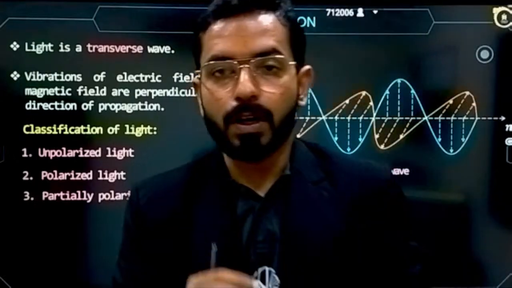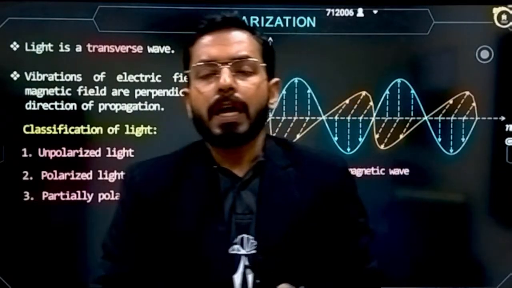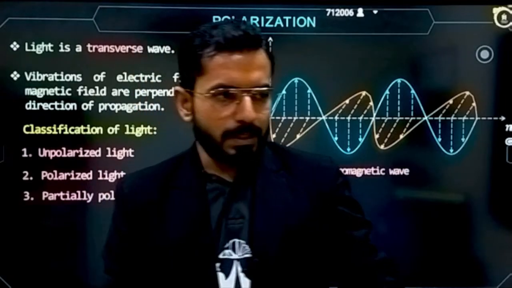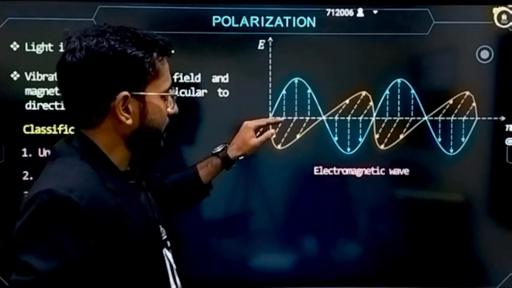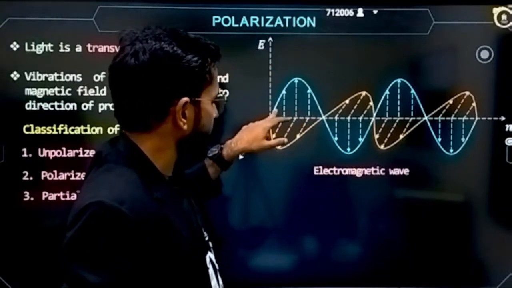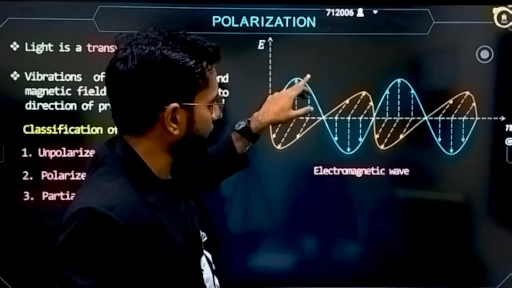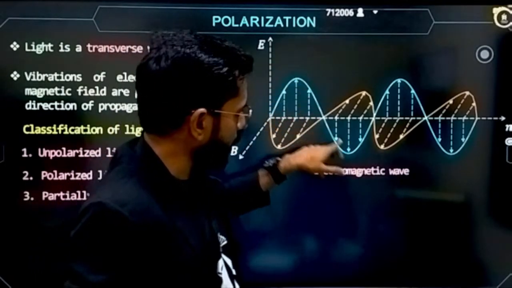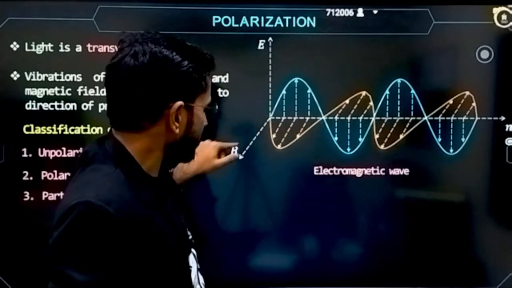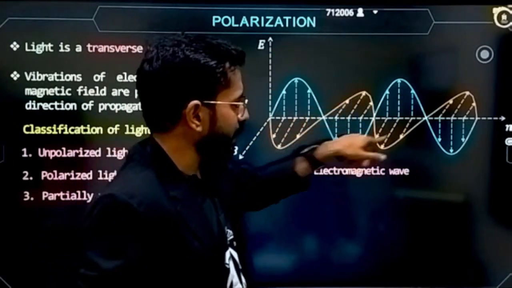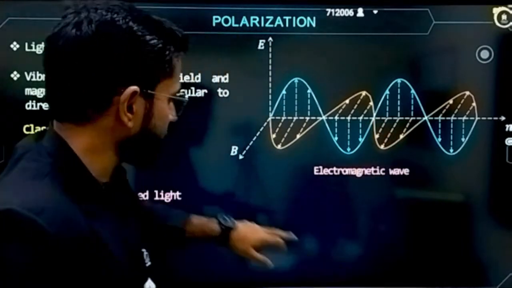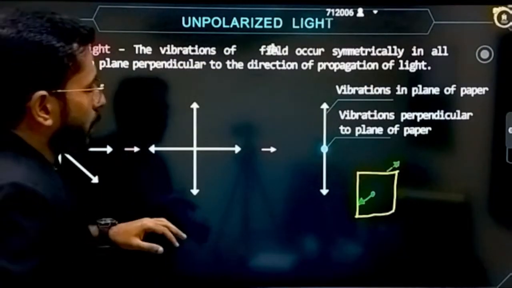This is the natural behavior of an electromagnetic wave, and the same way for the magnetic field also. Here the electromagnetic wave is propagating in the positive direction, and the blue oscillation represents the electric field oscillating in the y direction, and the magnetic field is oscillating in the z direction, represented by orange color.